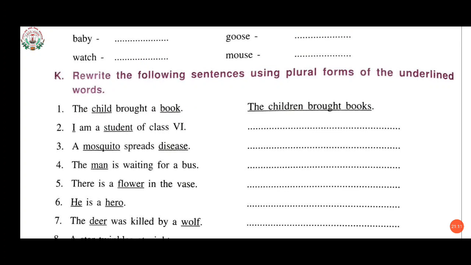Likewise, the second one is given: I am a student of class 6th. I is underlined here. I is the singular form and we have to change that into plural. So I will change to we. We are students. Here we will add S in plural. So, we are the students of class 6th.